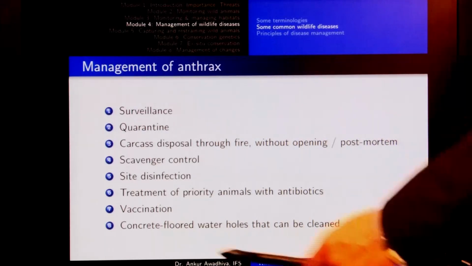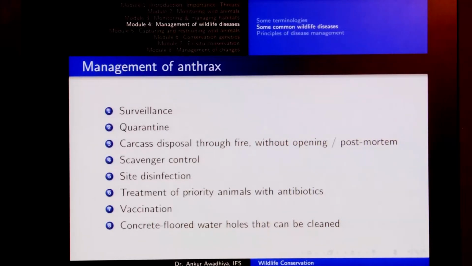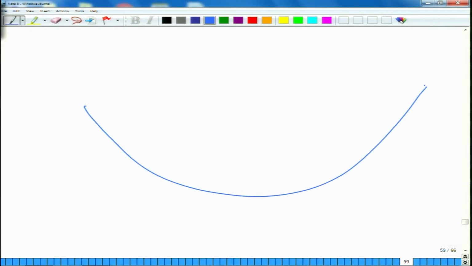Also, it is very important to have concrete-floored water holes that can be cleaned, because of what happens in the case of anthrax. In a natural water hole, we would have water here and then there is soil at the bottom. Now, the anthrax spores, once they have reached these water bodies, can reside in the anaerobic environment down below for quite a long period of time.